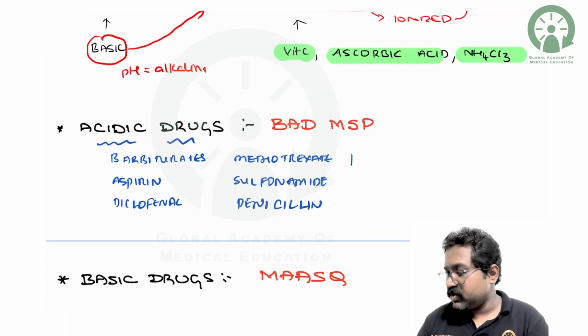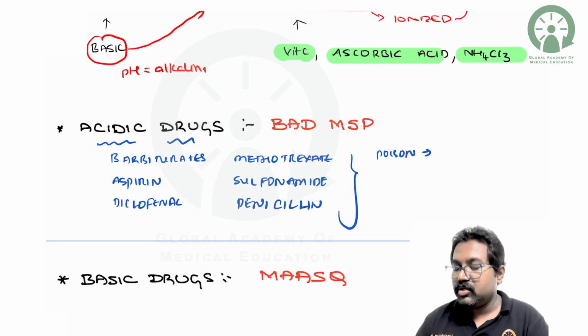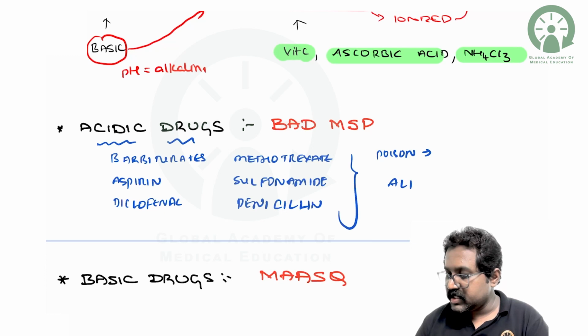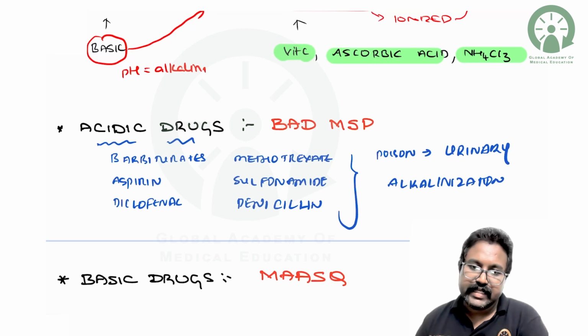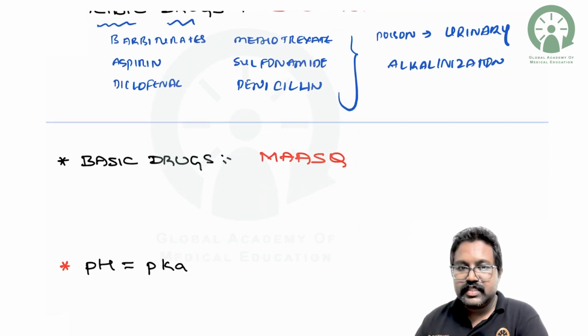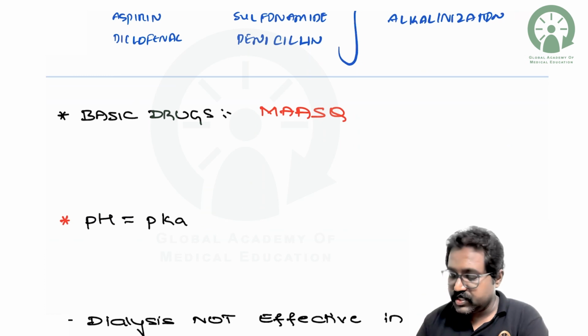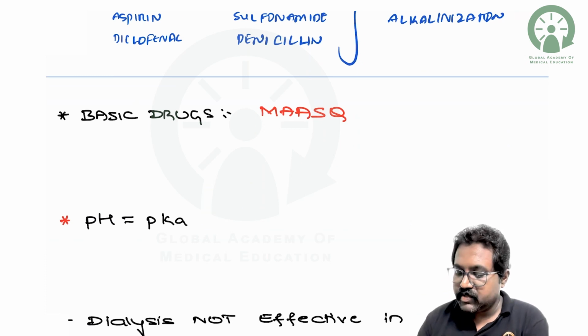So whenever there is a poisoning due to weak acidic drug, you need to go for what is called alkalinization. Urinary alkalinization. So next is if there is a basic drug poisoning. So what are the basic drugs? We'll see here.